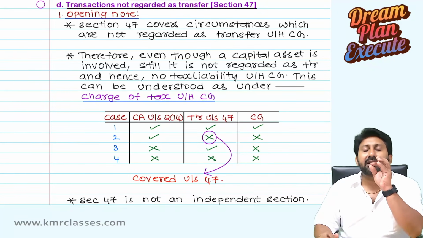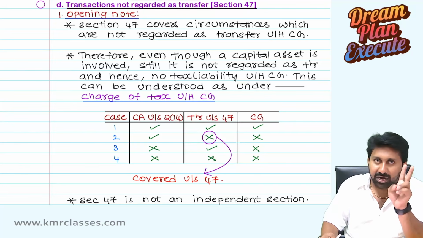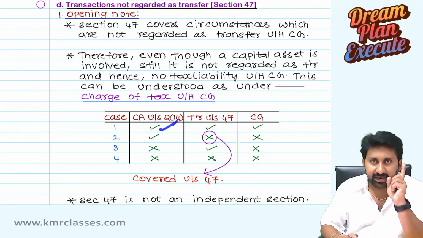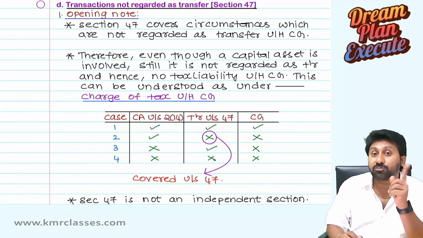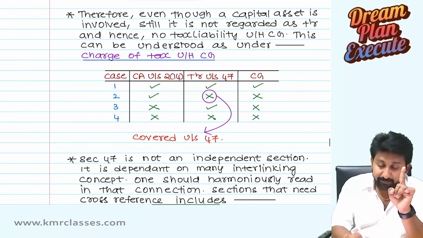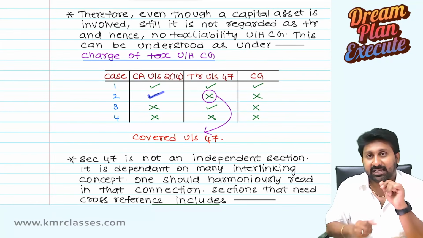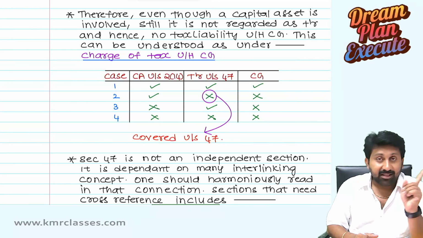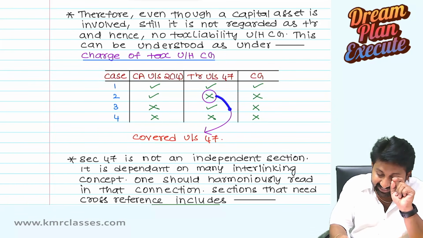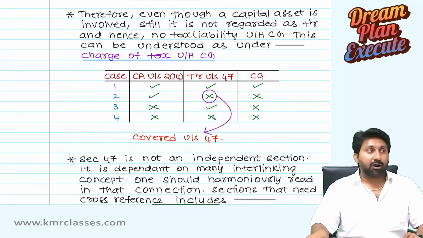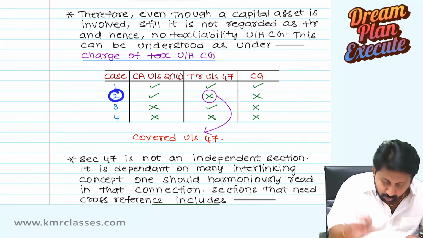So capital gain will get attracted if two conditions are satisfied. There should be a capital asset. There should be a transfer as defined in section 2 clause 47. If there is a capital asset, but there is no transfer, this case is attracted by section 47. What we are going to read is case 2.